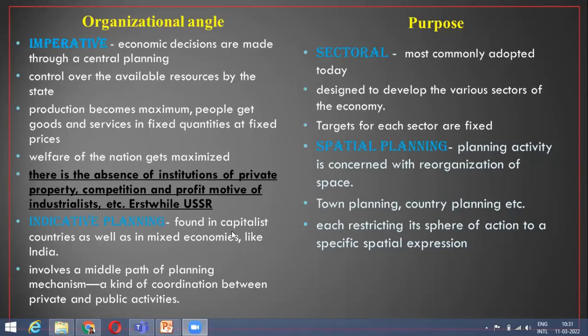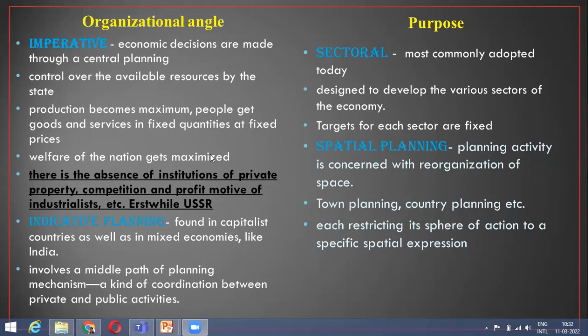In India, everything is not under private ownership, nor is everything under public ownership. For example, Indian Railways is under public or government ownership. We also have the banking system. Some of it is owned by the government, some of it is owned by various entrepreneurs.